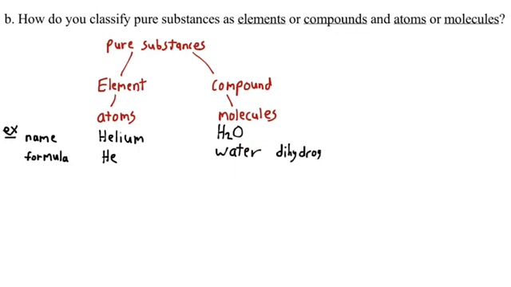So some examples: number 2 in the periodic table is helium. It has a formula of He. H2O is not on the periodic table. H is on the periodic table and O is on the periodic table, but H2O is not. That's a compound. That's water or dihydrogen monoxide, where in pure water, everything in the water is a H2O molecule in that ratio bonded together, nothing else.